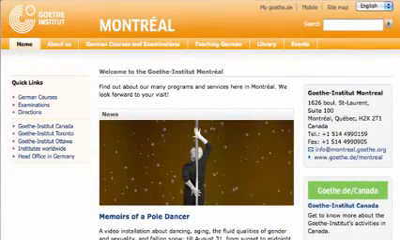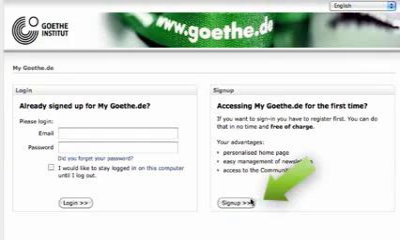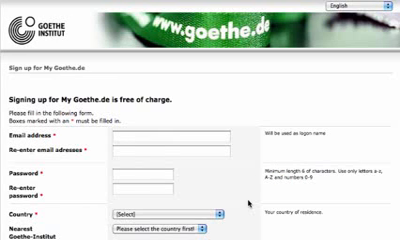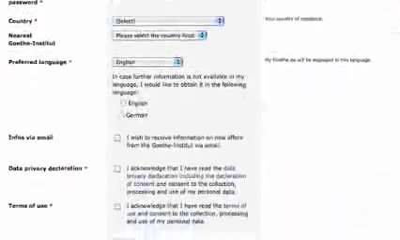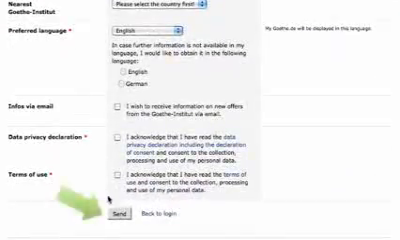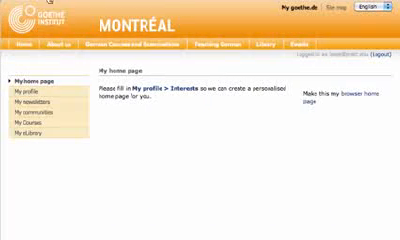Once you have your code, it's time to register with the Goethe-Institut itself. In addition to the library, this will give you access to newsletters about German cultural events all over the world, German language courses, and German-speaking communities of interest. Fill in your information and create a password, and click the Send button. The system will send you a confirmation email with a link to log in. Follow that link, re-enter your email and password, and you're now a member of MyGoethe.